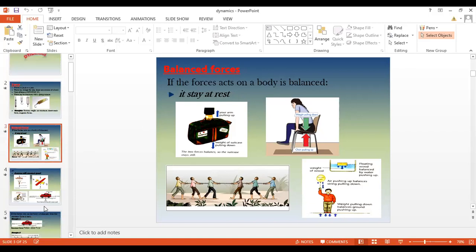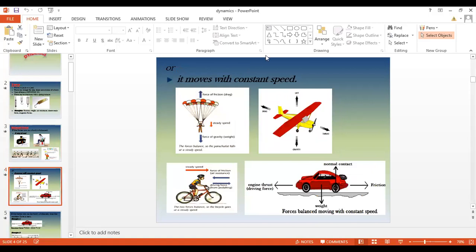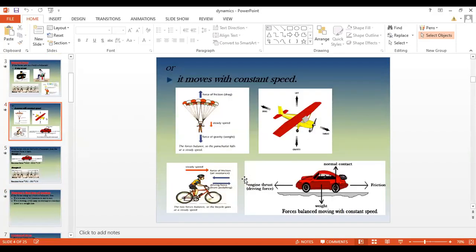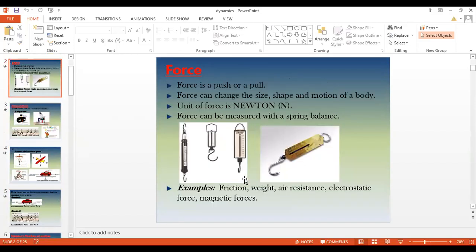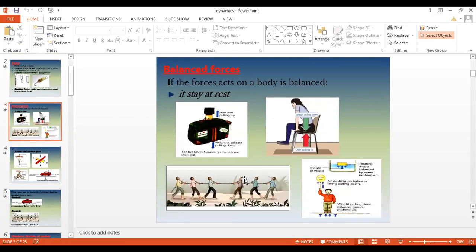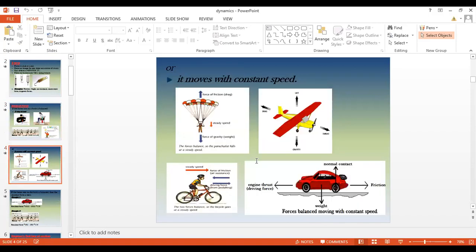And the second one was that it will move with constant speed. If it is moving with constant speed, it will keep on moving with constant speed. So these are the two things which we discussed for balanced forces. If an object is at rest, it will stay at rest when a balanced force acts on it. And if an object is moving with constant speed, it will keep on moving with constant speed when a balanced force acts.